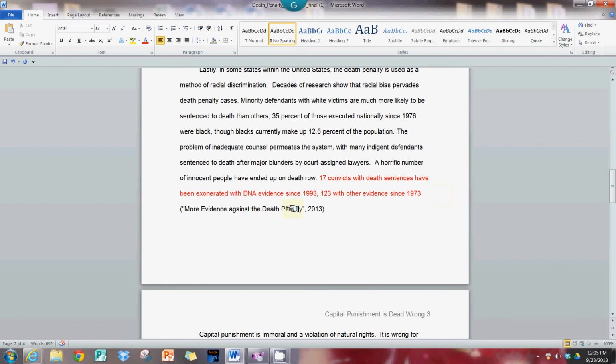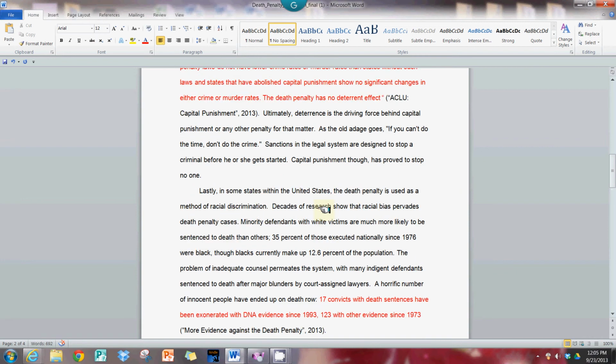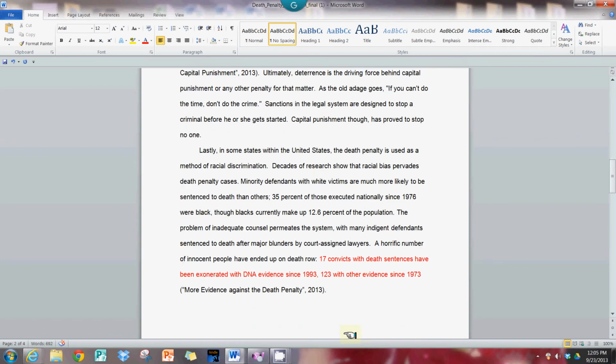It does not belong here. It belongs outside the parentheses. As you can see above here, it is outside the parentheses. That is always the case.